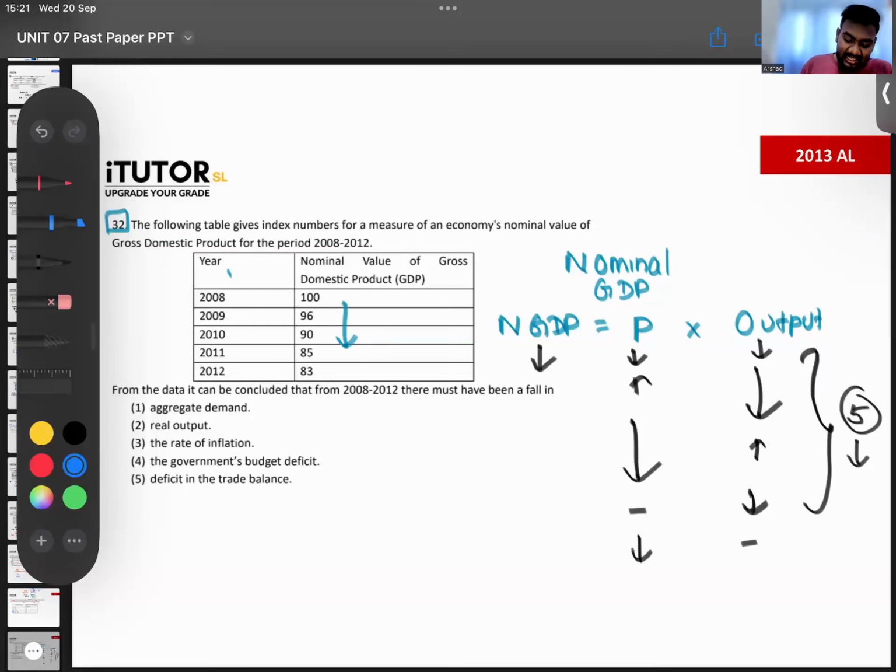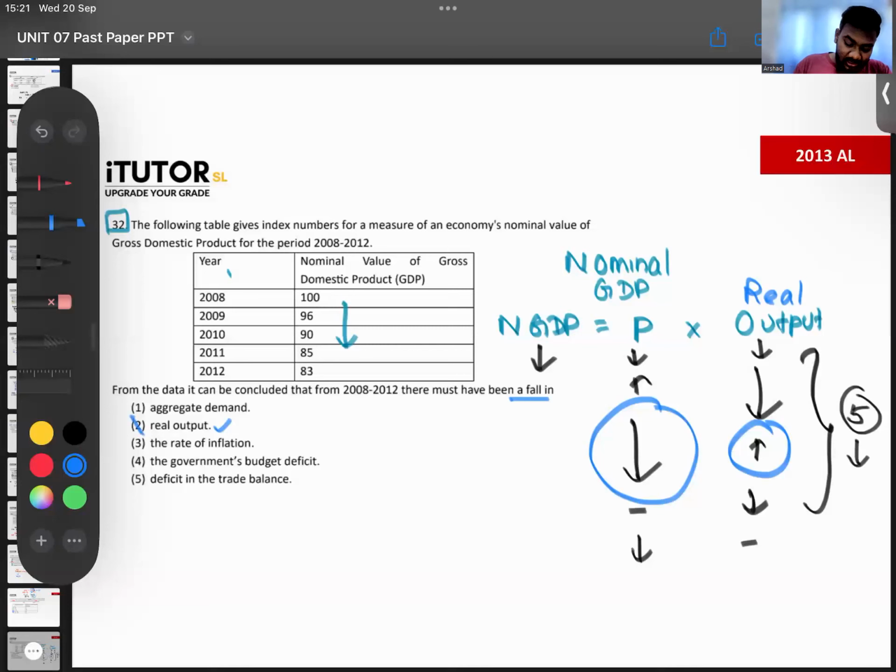Now my question is, can you say that there must have been a fall in the real output? Can you definitely say that? Can you conclude that between 2008 to 2012 the real output fell? You can't, right? Because even if the real output increases a little, here this combination, real output has risen, but since the price fell a lot, nominal GDP fell. So can you definitely say this is because the real output fell?